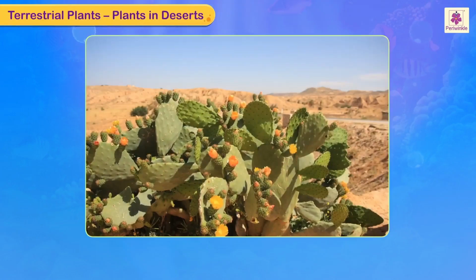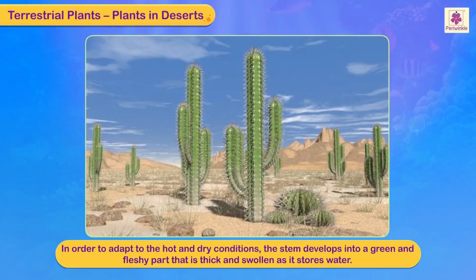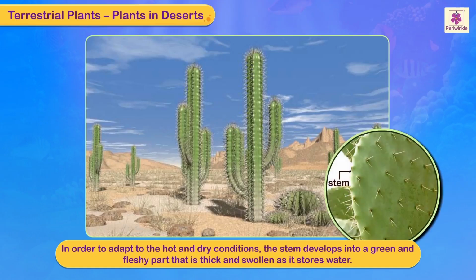Plants in deserts. These plants are also called xerophytes. Xero means dry, phytes means plants. In order to adapt to the hot and dry conditions, the stem develops into a green, fleshy part that is thick and swollen as it stores water.